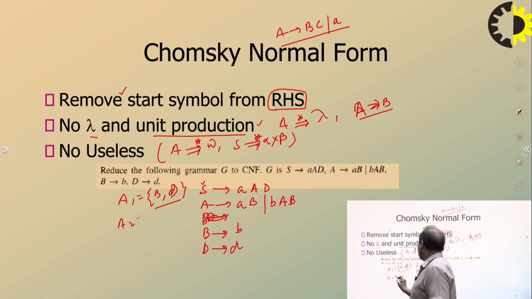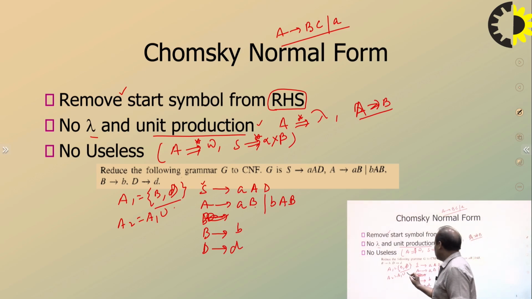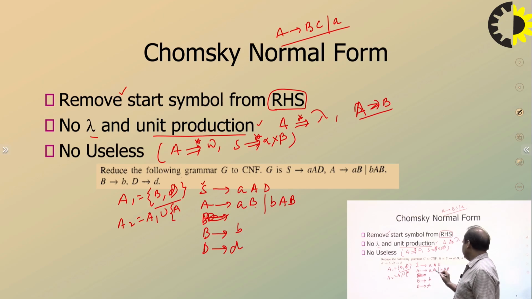So A2 will be B and D combined with what they produce. Look at the occurrence of B and D. B is here, so A will be included here. Clear? Based on B, A is included.